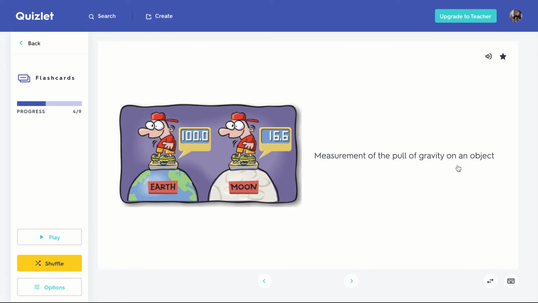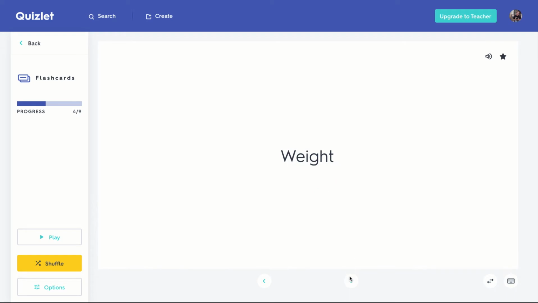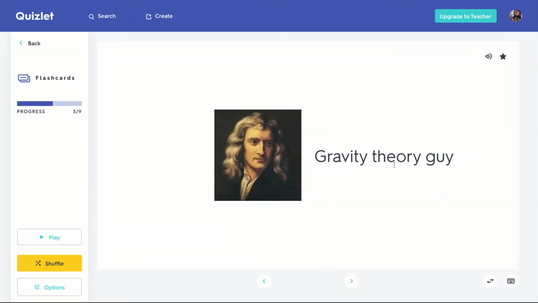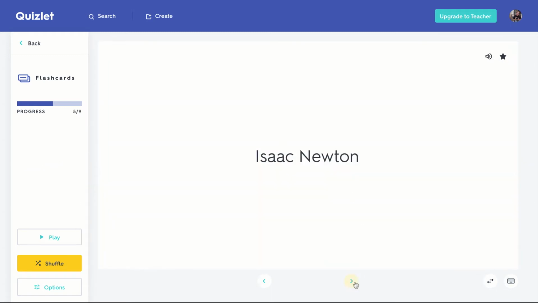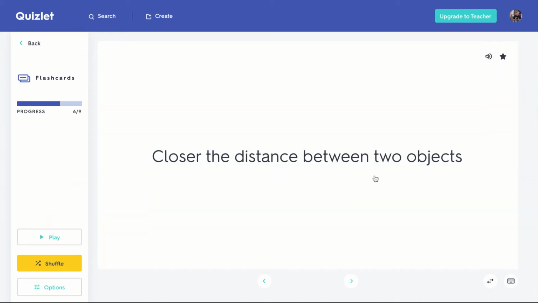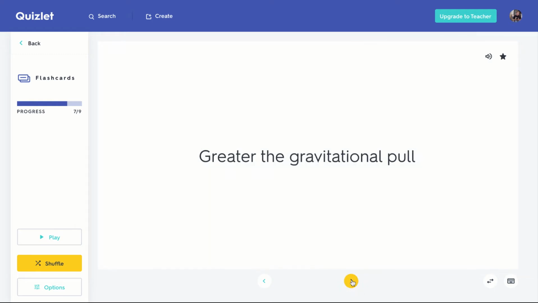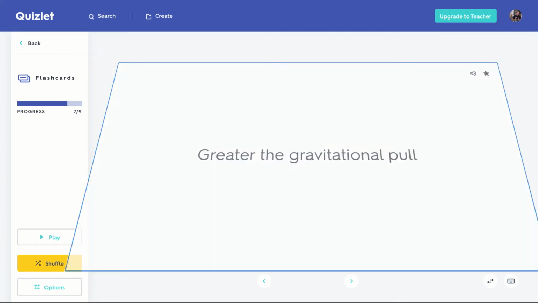Measure of the pull of gravity on an object. That's its weight. Gravity theory guy. That's Sir Isaac Newton. The stronger the gravitational pull. That's either the greater the mass or the closer the objects are to each other. Closer distance between the two objects, greater the gravitational pull. That's either greater the mass or closer objects.